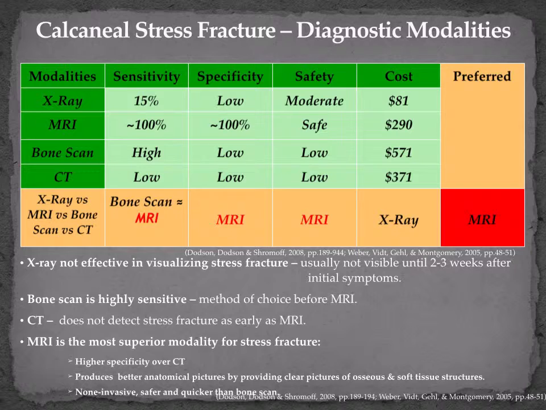A 3-phase bone scan has a high degree of sensitivity to stress fractures, approaching 100%. However, it has a low level of specificity. It detects metabolic processes occurring in the region, but offers no information as to what is causing those processes to occur. In a bone scan, the patient is injected with a radioactive substance. As with X-rays, exposure to even a small level of radiation may be harmful, and a CT scan is not useful in detecting stress fractures.